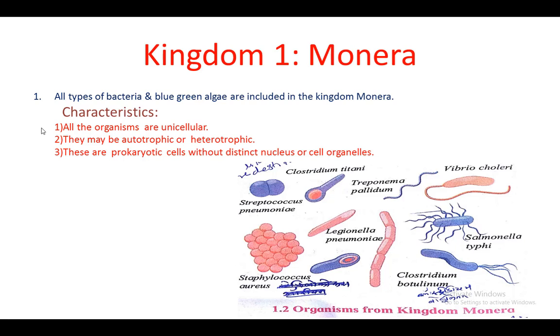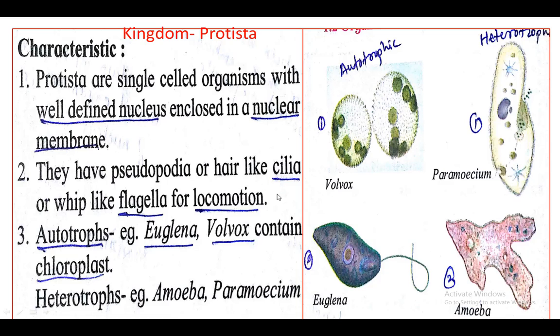Okay, so according to the first characteristic, all organisms belonging to the kingdom Monera are unicellular. Some are heterotrophic in nutrition and some are autotrophic in nutrition. It means that some produce their own food and some depend on others for food purposes. Then the organisms have prokaryotic cells. It means that they do not have a membrane bound nucleus and other cell organelles inside the cell.